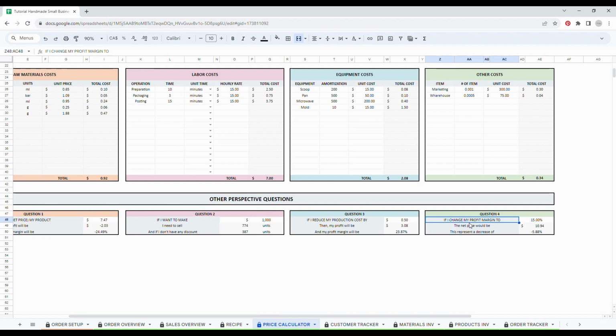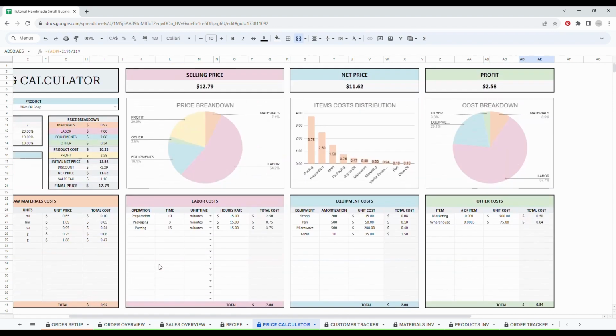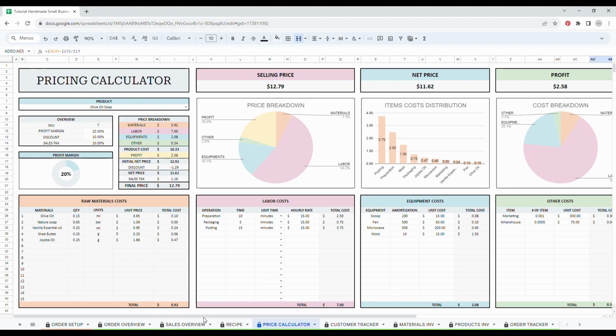And if you change your profit margins to 15% or another percentage, then what would be the net price and how much would it decrease or increase? Those questions are very important to ask yourself. That's basically how you can grow your business and just play with numbers.